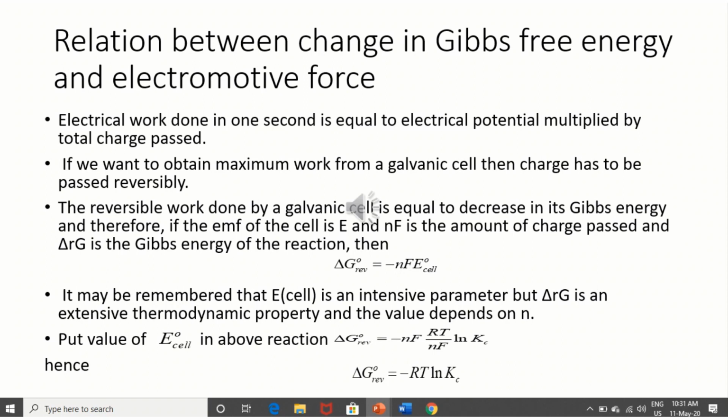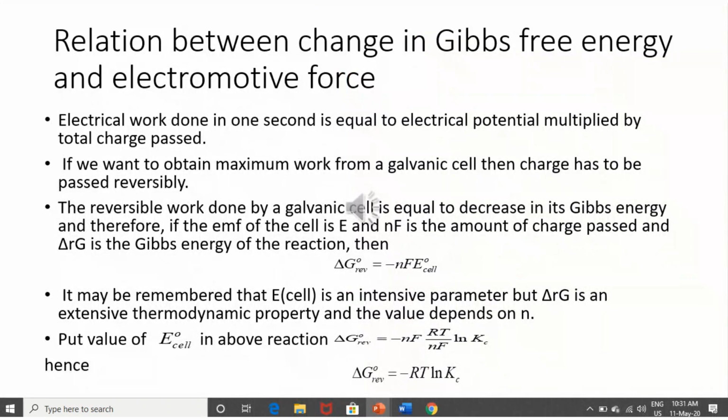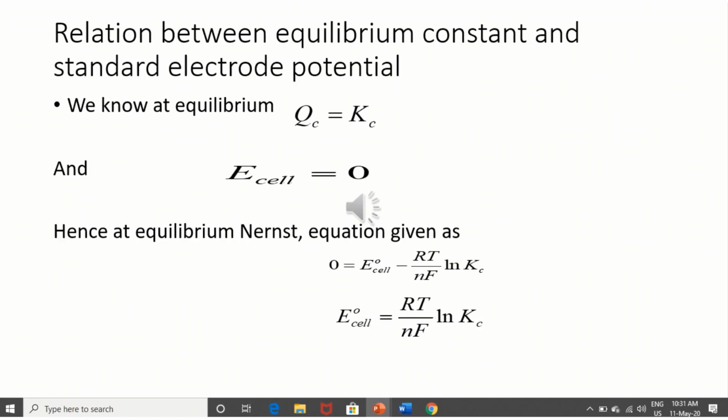If we put the value of E naught of cell from the previous slide, we can find one more important relation: delta G naught reversible is equal to minus RT natural log Q. Some important formulas are given here. One formula is delta G naught reversible is equal to minus nF E naught of cell. Another formula is delta G naught reversible is equal to minus RT natural log Qc. Another important formula is E naught of cell is equal to RT upon nF natural log Qc.